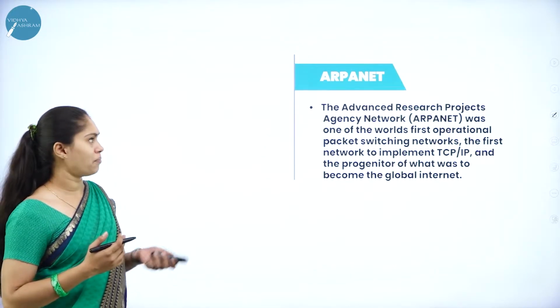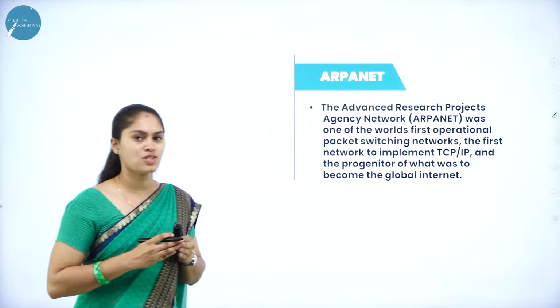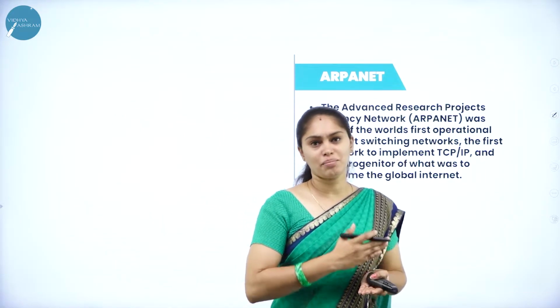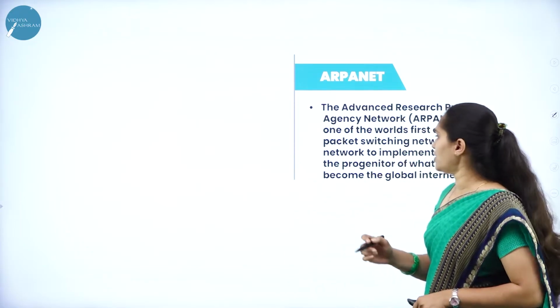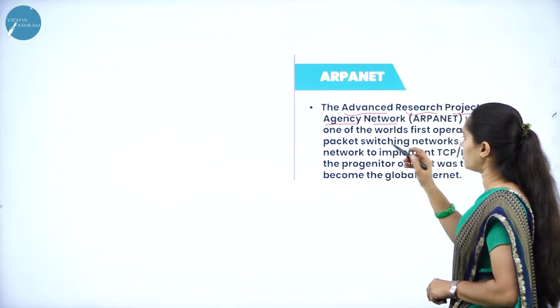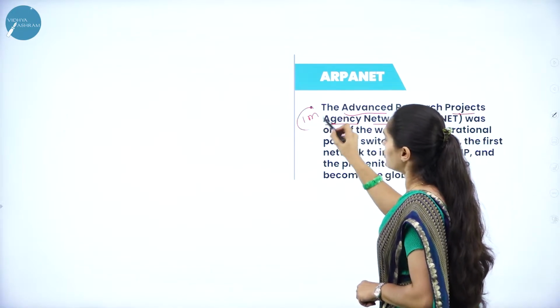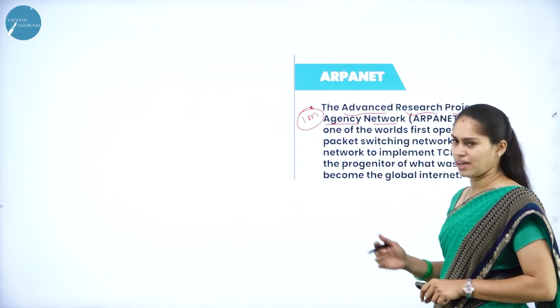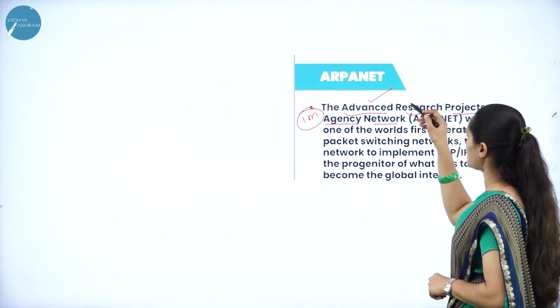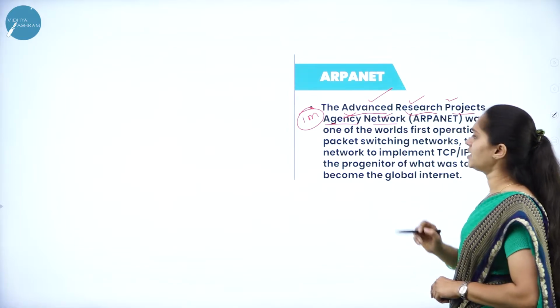We'll see the next topic, that is ARPANET. Before the internet, we had ARPANET. What is the abbreviation of ARPANET? It is the Advanced Research Projects Agency Network, and it is important for 1 mark. Define or abbreviate ARPANET: Advanced Research Project Agency Network.